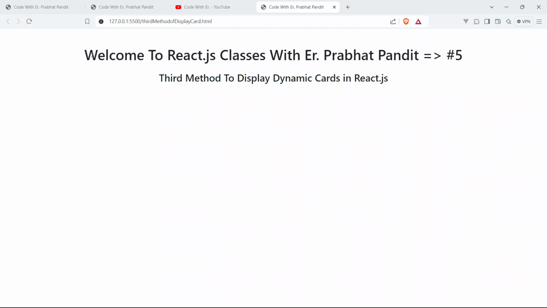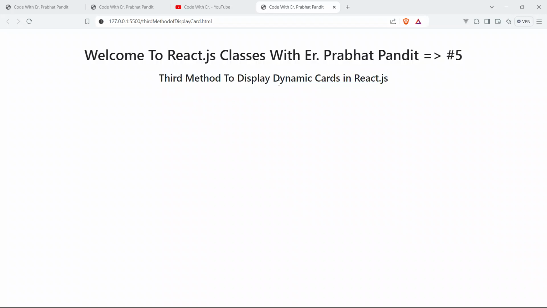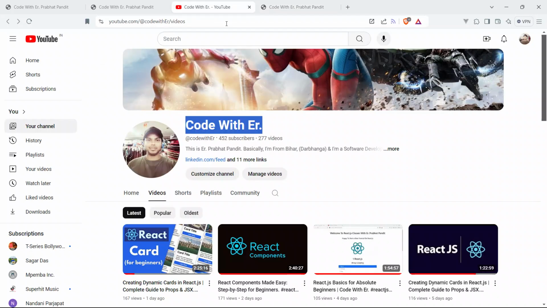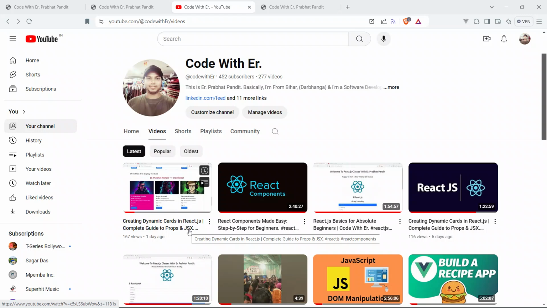So you can see here this is the variable, and this is the third method to display the dynamic cards in React.js. I have taught you the other two methods in my previous video itself. If you have not watched it, just watch this video: Creating Dynamic Cards in React.js, complete guide to props and JSX. Watch it very carefully and very patiently.